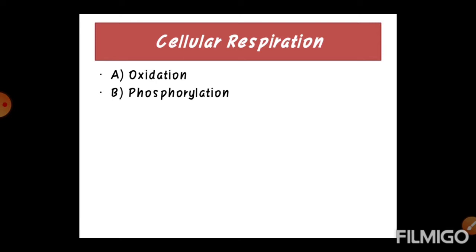Now what is phosphorylation? It involves trapping the heat energy in the form of high energy bond of ATP molecules. ATP is used to carry out vital life processes and so is called the energy currency of the cell. The formation of ATP takes place with the help of ADP, that is adenosine diphosphate, plus inorganic phosphate plus 7.3 kilocalorie of energy.